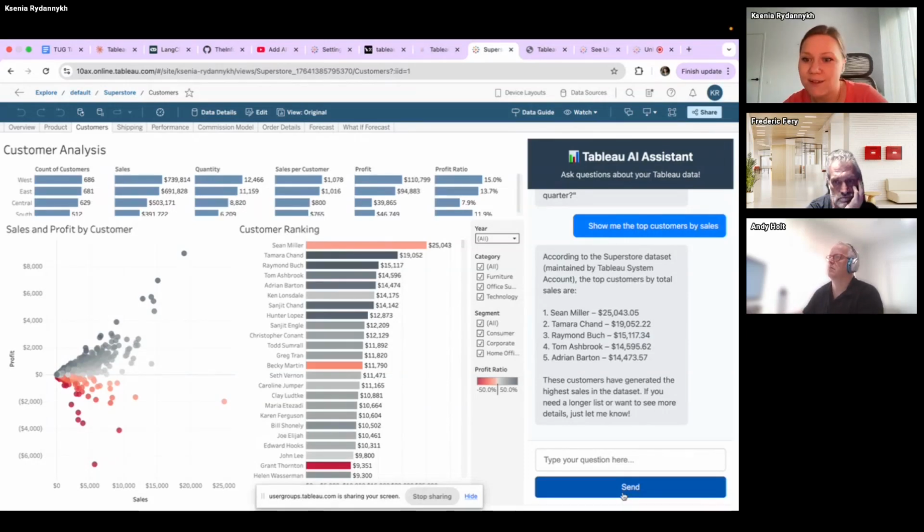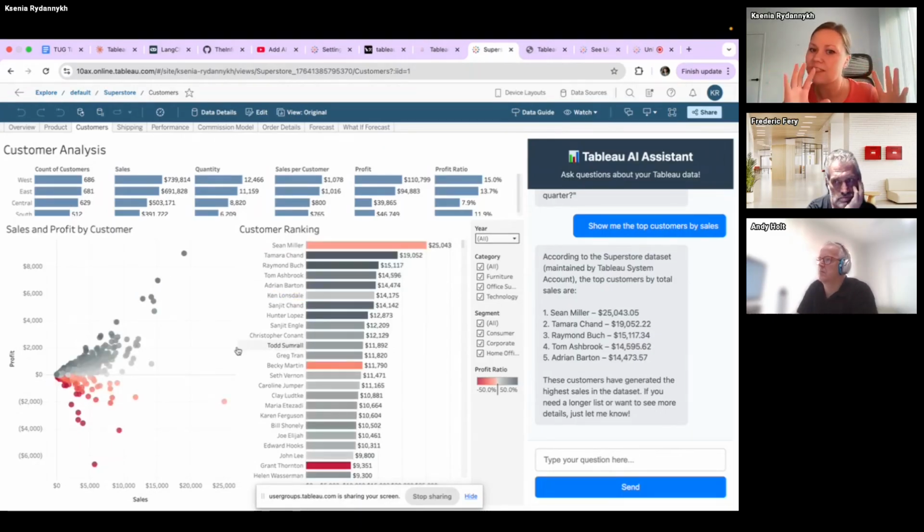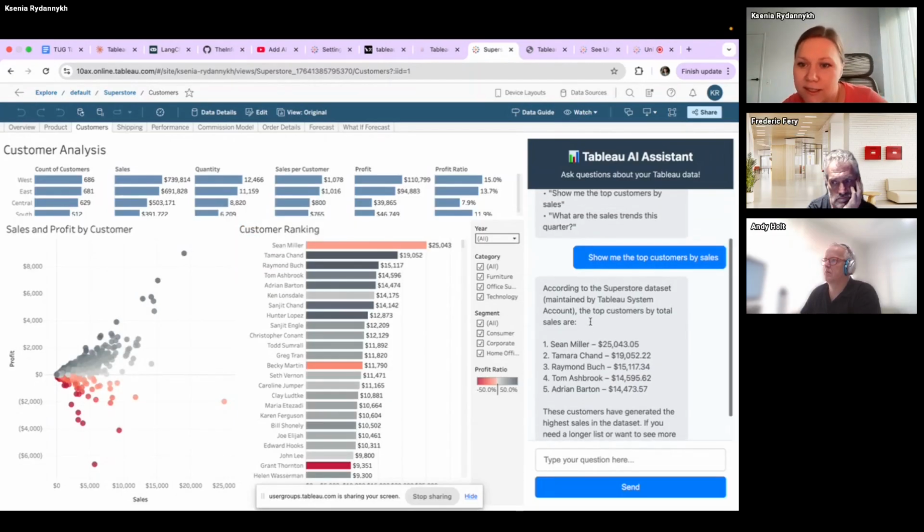Here we can see the answer to this question. We can compare it with the dashboard, but it can actually be completely different data because here we used the data source. So it can even use information from other dashboards. So yeah, this is the answer.